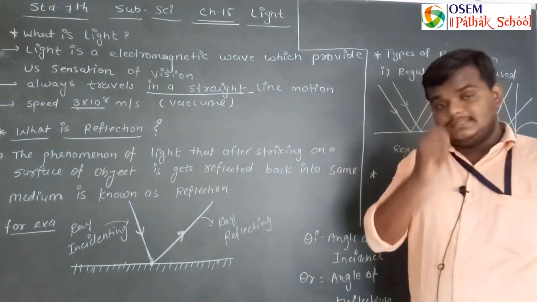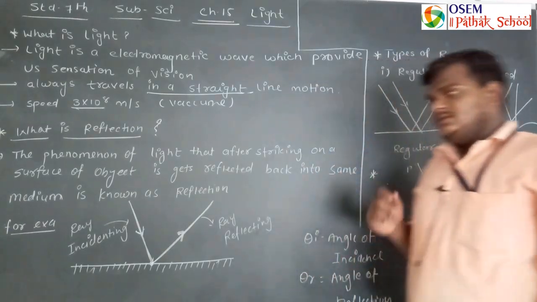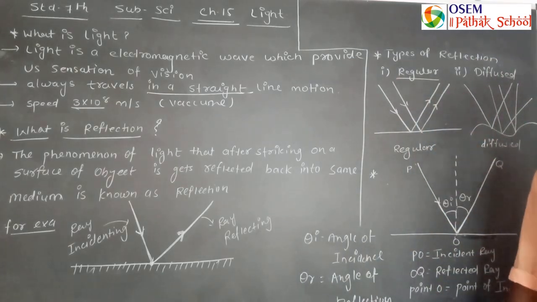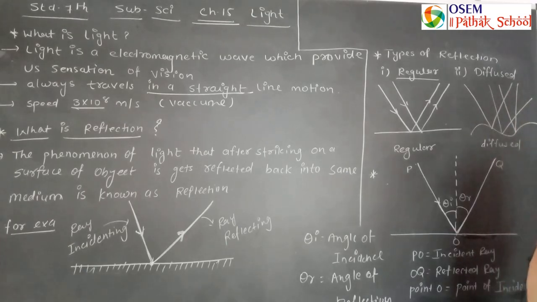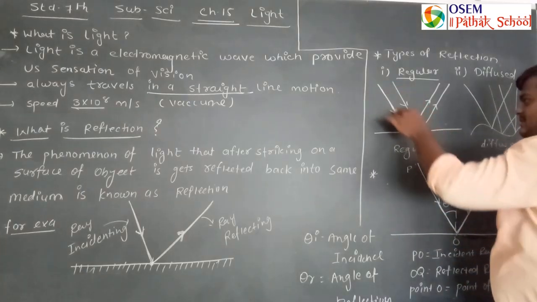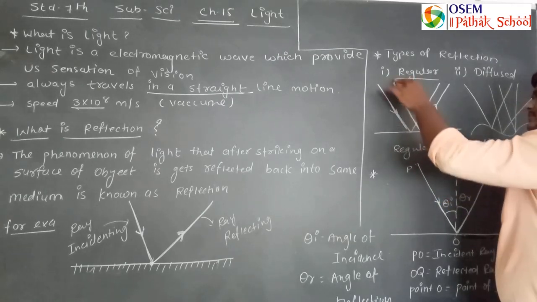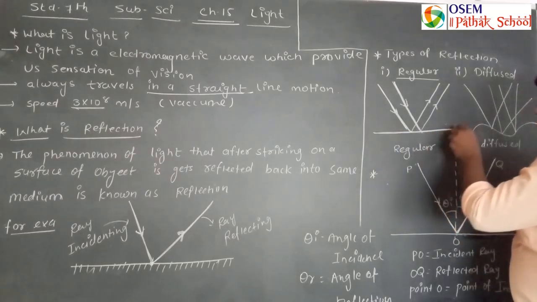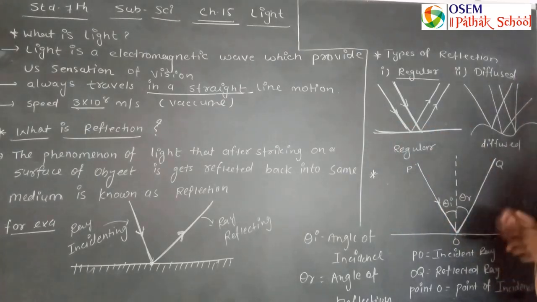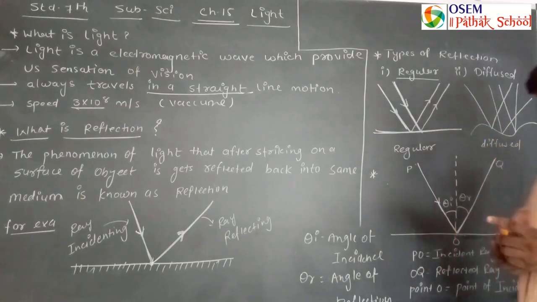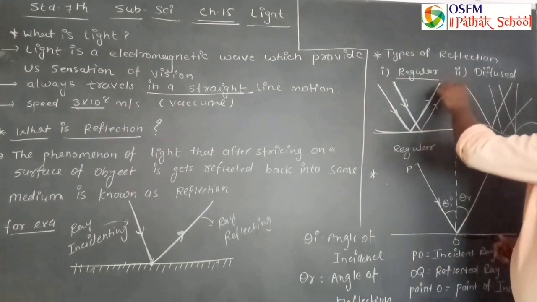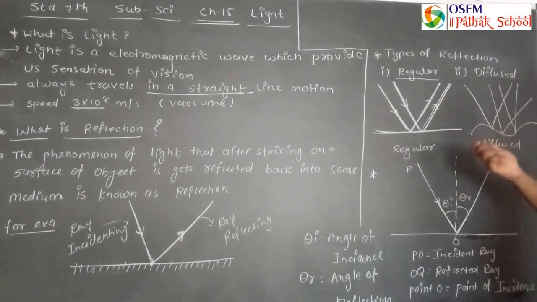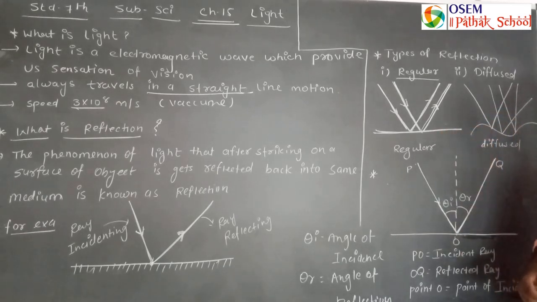Basically there are two types of reflection. The first is regular reflection and the second is irregular reflection, or diffused reflection, we can say. What occurs in the regular reflection case? The parallel rays coming from the source of light, after striking a regular surface of an object, get reflected parallelly from that surface. That's why that type of reflection is considered regular reflection.